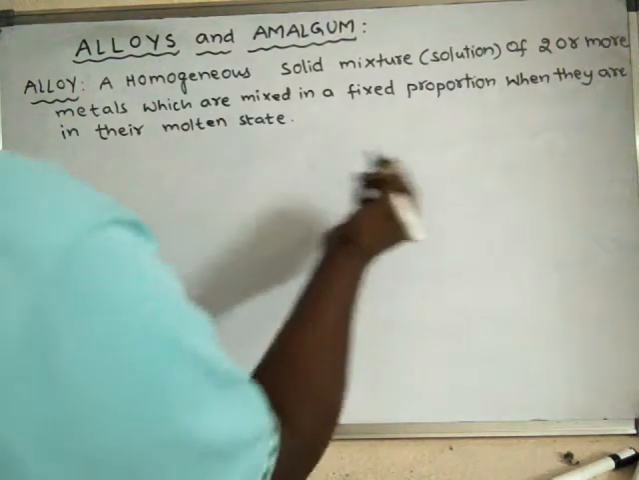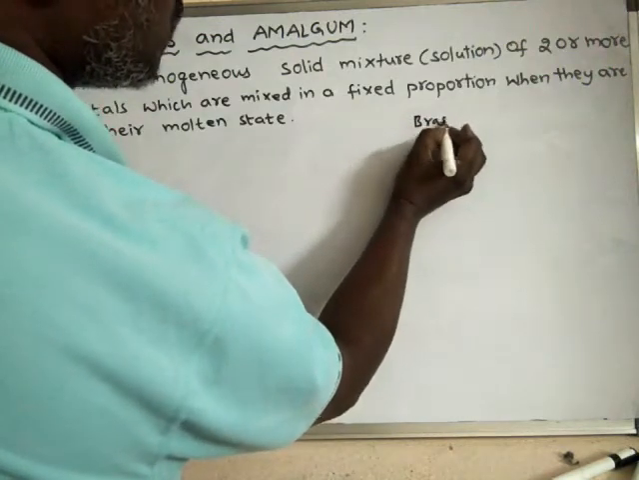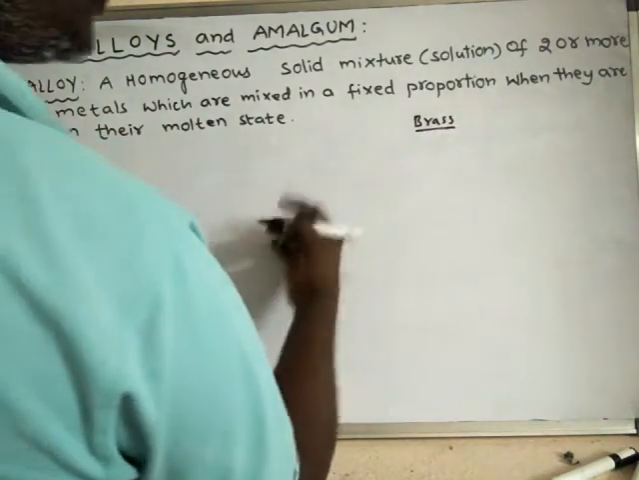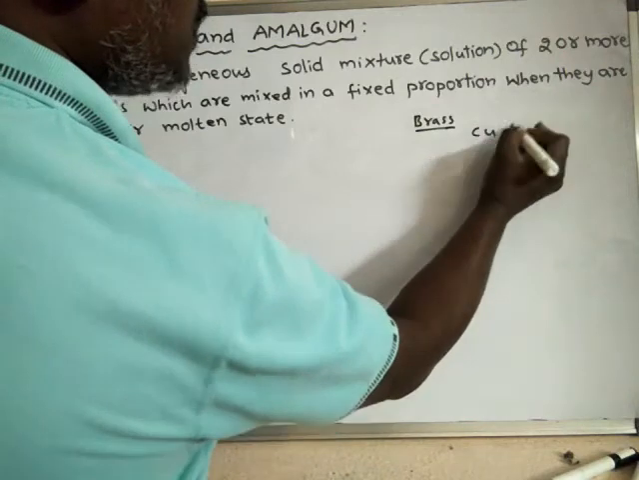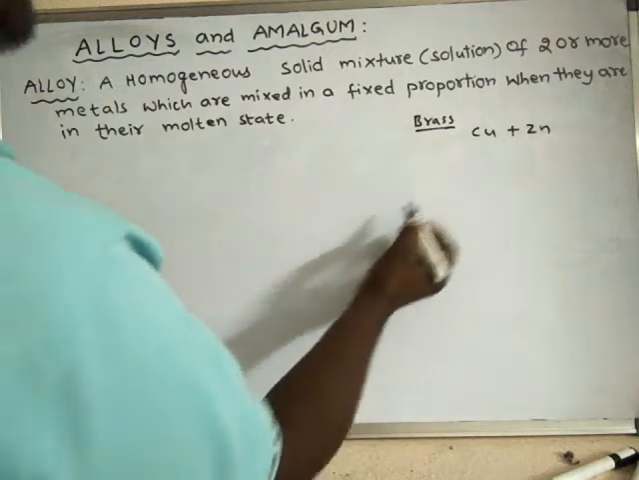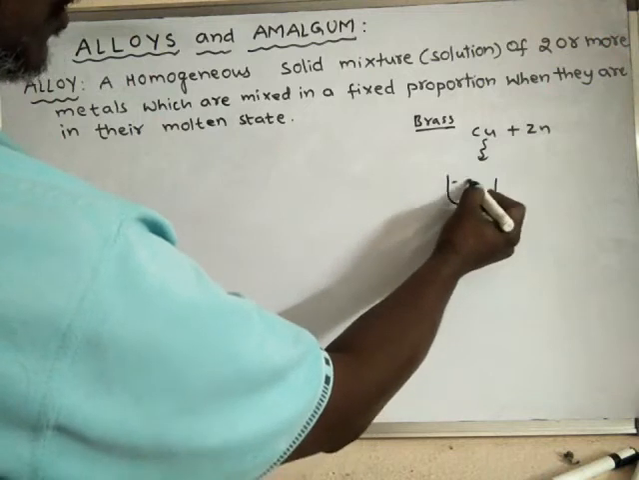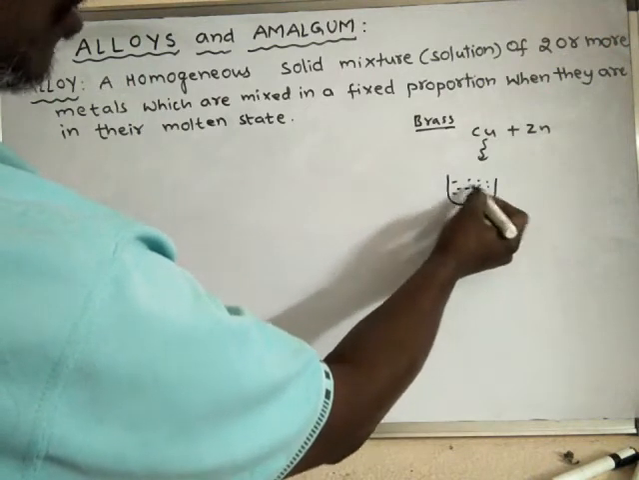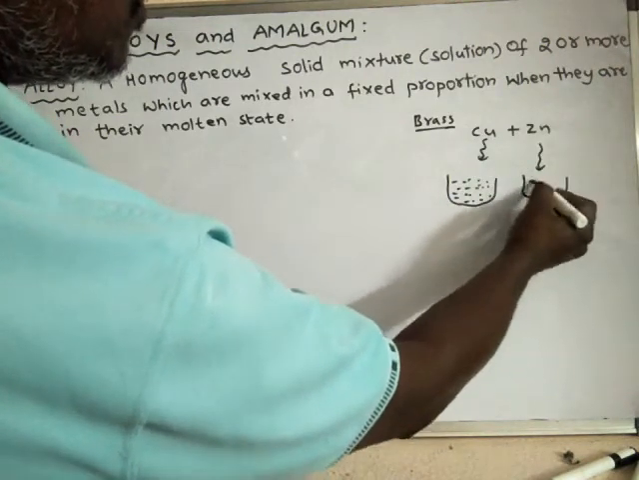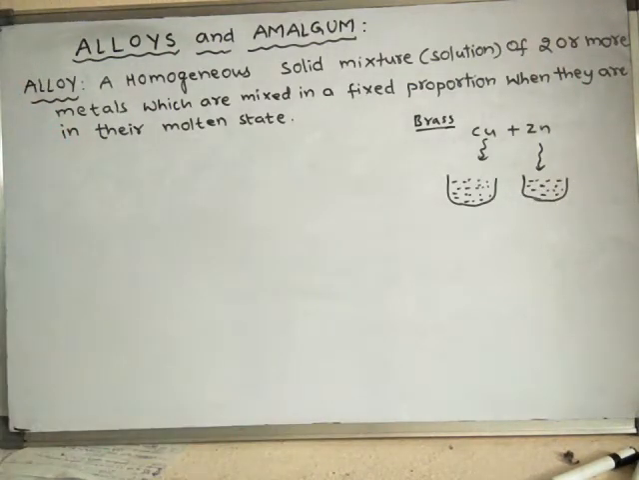For example, if you take an alloy called brass, there are so many alloys, so let us take one example. Brass is an alloy of copper and zinc. How is brass made? Actually, copper metal is melted. So this is molten copper. Now zinc metal is also melted. Now this is molten zinc. Molten copper and molten zinc.